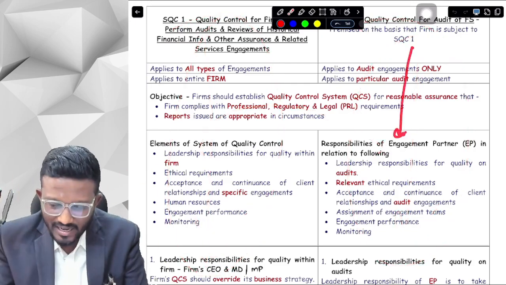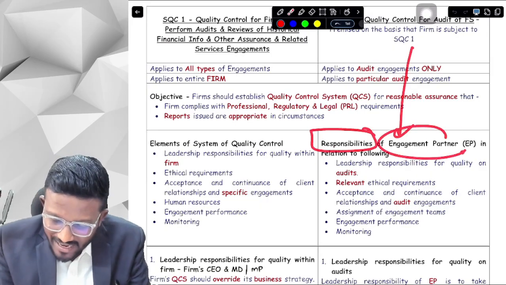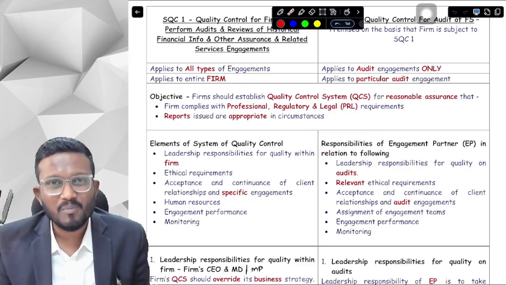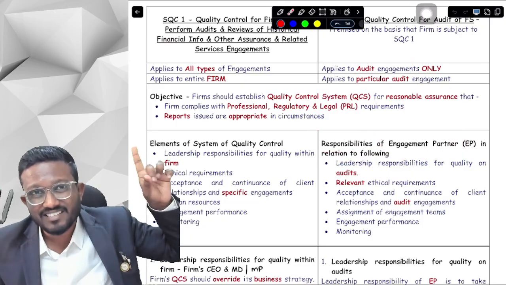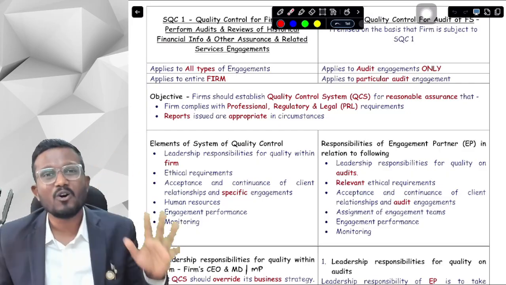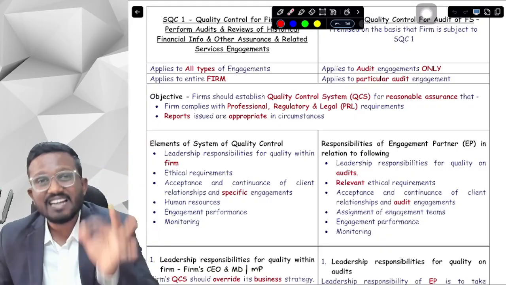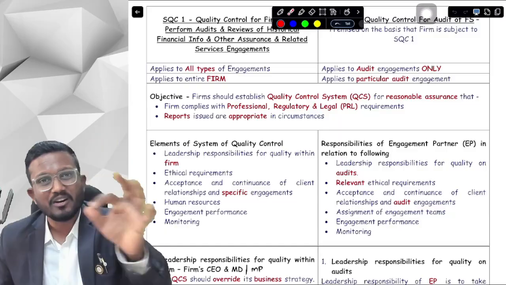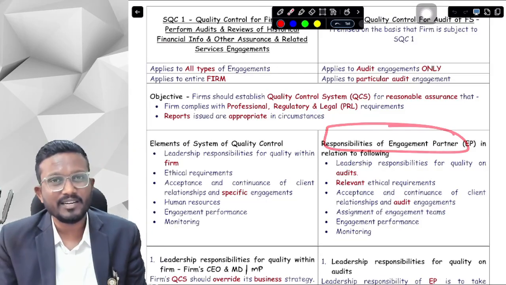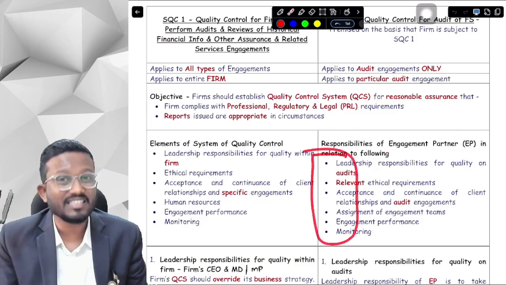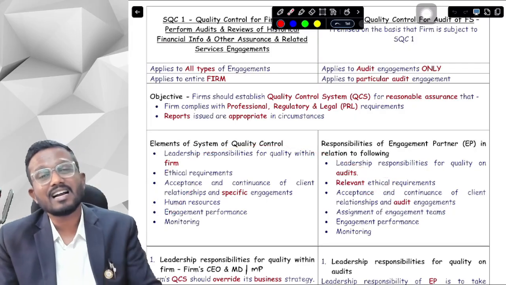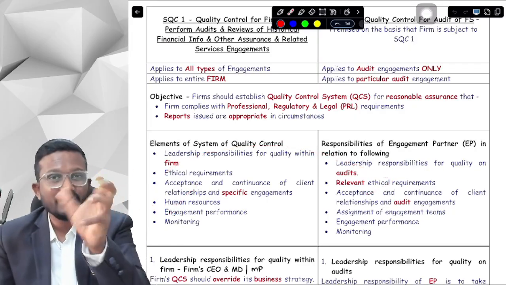In SA220, there are the responsibilities of the engagement partner in relation to the following. What are the responsibilities of the engagement partner? Now you know from the basics lecture that the engagement partner is the most important person in the audit engagement, the auditor who signs the financial statements and has the authority and responsibility for the audit. Okay, yes sir. Here also there are 6 responsibilities of the engagement partner. You can see that both the points are clearly similar, so we will be discussing both the points.